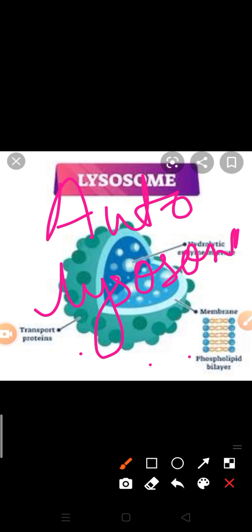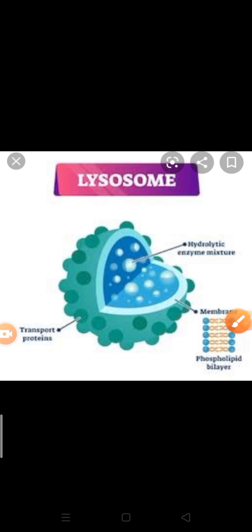These three types of lysosomes are also known as heterophagosomes because they generally digest outer material, outer food material. Outer material can be pathogens, but autophagosomes or autolysosomes are such types of lysosome which digest reserve food material or reserve cells. Okay, so that's about the types of lysosomes. I hope that much is clear.